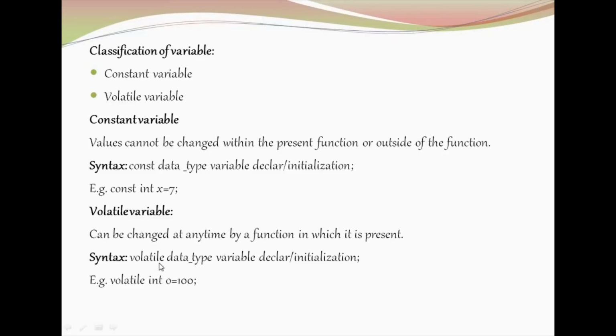To make it possible, you have to add the volatile keyword before the variable declaration or initialization: volatile, data type, variable, declaration or initialization. By default, a variable declaration is considered as non-volatile. That is one important point to note. And here is the example of volatile declaration: volatile int o is equal to 100. So this is the example of volatile declaration.